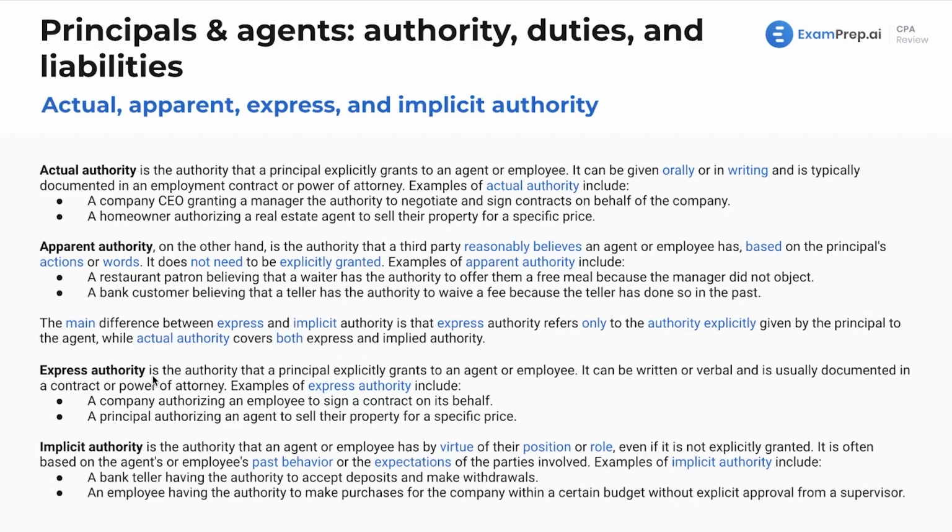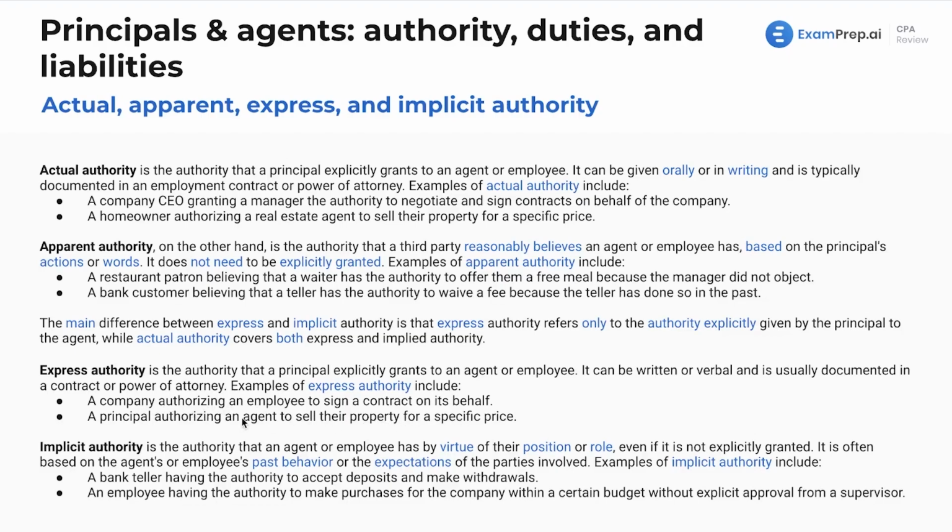Now, express authority, this is the authority that a principal explicitly grants to an agent or employee. It can be either written or verbal, and it's usually documented in a contract or power of attorney. Examples of express are going to include a company authorizing an employee to sign a contract on its behalf.